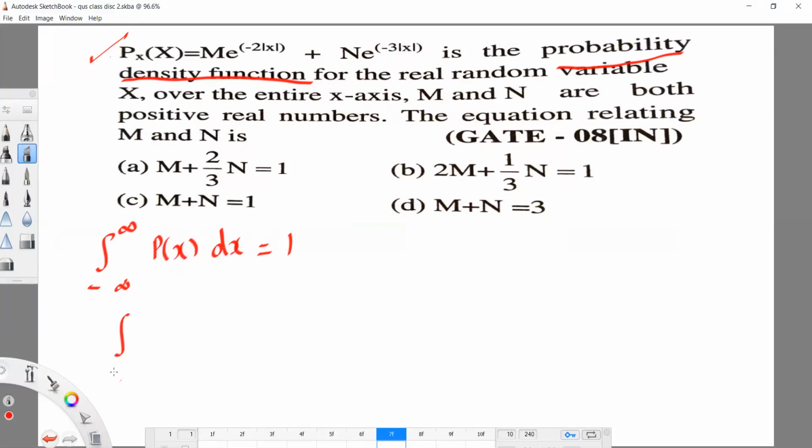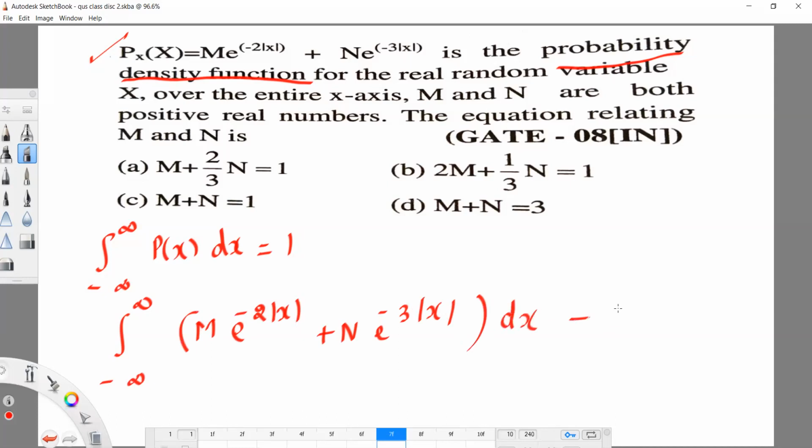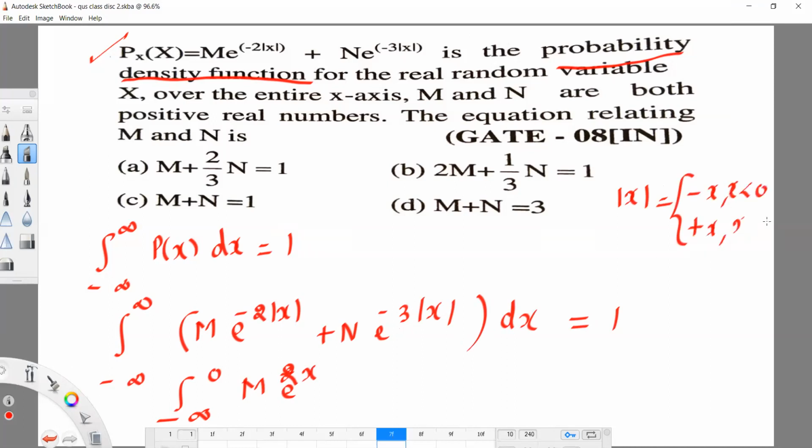So now, integral from minus infinity to plus infinity of m e power minus 2 mod x plus n e power minus 3 mod x, dx equal to 1. Now a modulus function is given, so you have to split. Already I told in class, mod x equal to minus x for x less than 0, and x for x greater than 0.